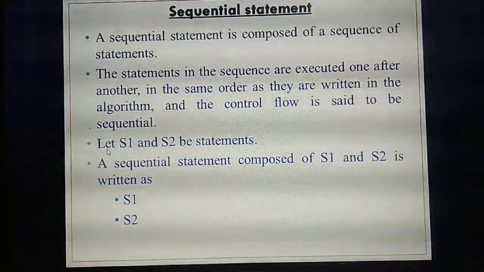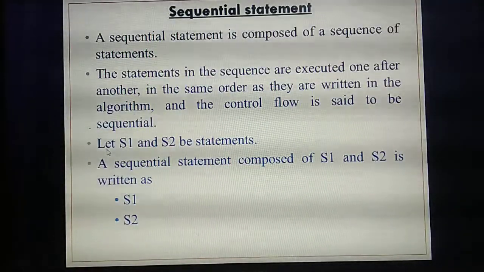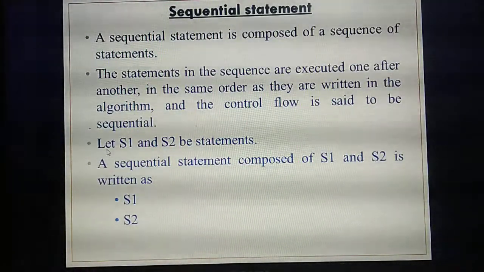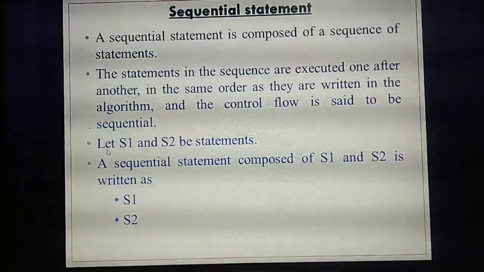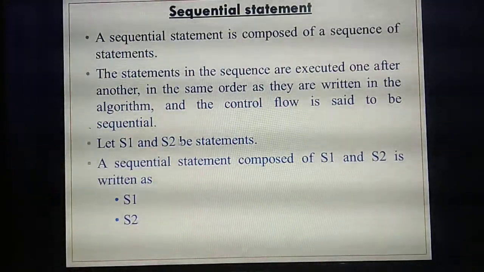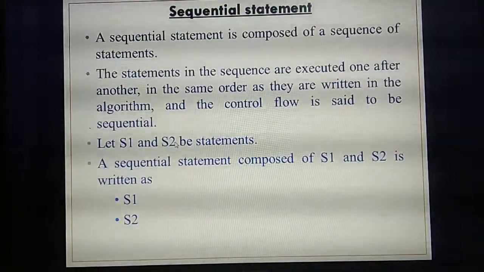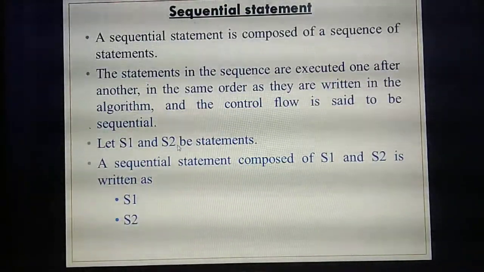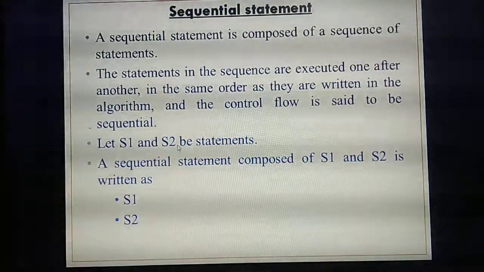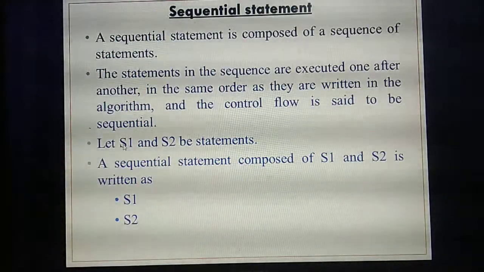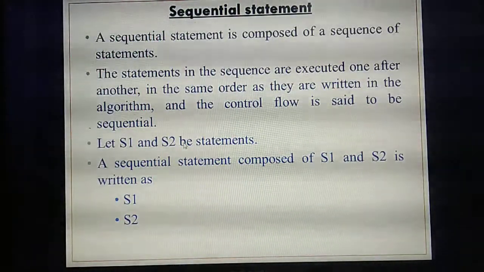These 3 chapters are fully raw theory only, just like theorems. If you understand, you will be able to study. So listen. Here they are giving two statements. How many statements have they given? Two. What are they? S1 and S2.